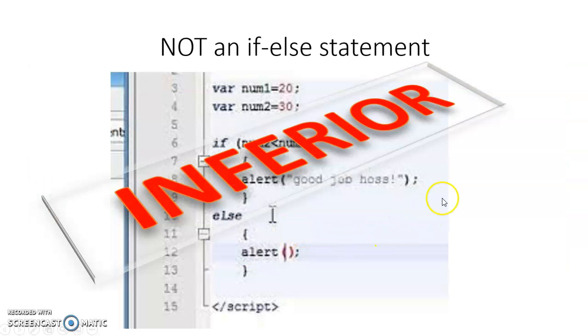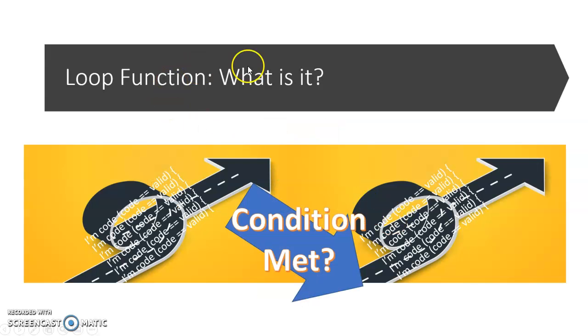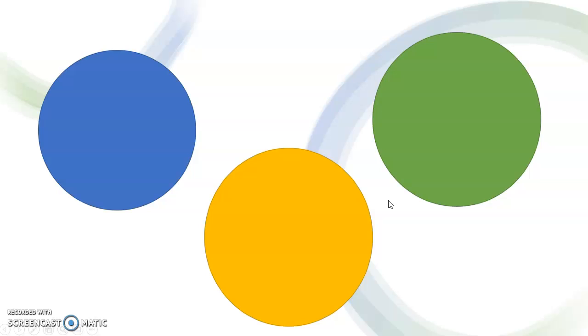And it's important to note it's not an if-else statement, because an if-else statement executes one block of code versus the other block of code. It only does this once, while a loop function does this for a block of code as long as the condition is met. This is why we sometimes run into infinite loops. But as long as you do your conditional right so that it never ends, you don't have to run into that problem.